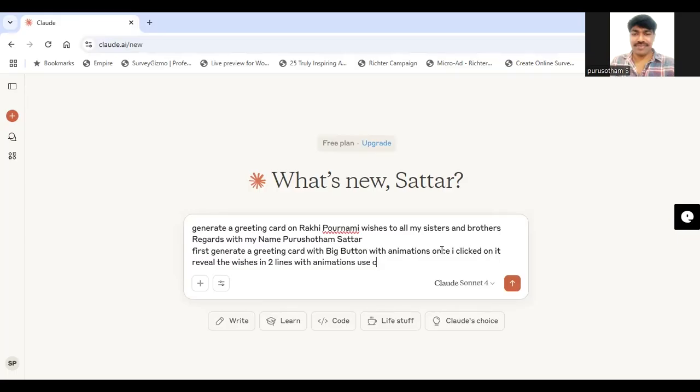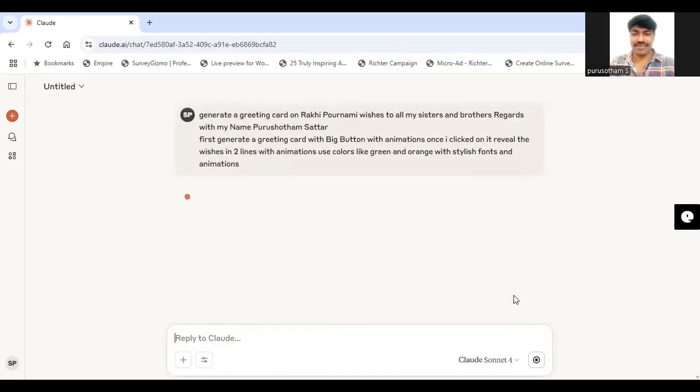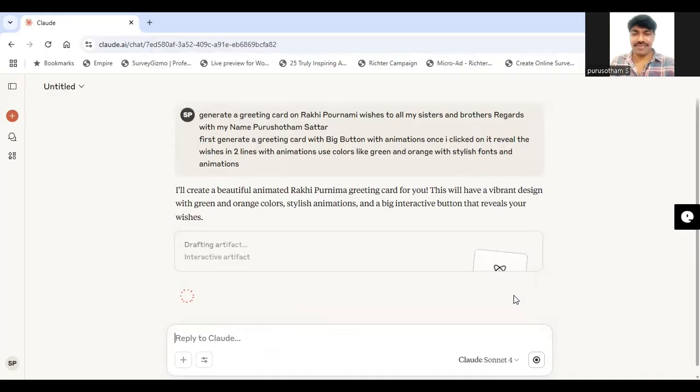Use colors like green and orange with stylish fonts and animations. Just click enter. Wait for a few seconds to generate the greeting card.